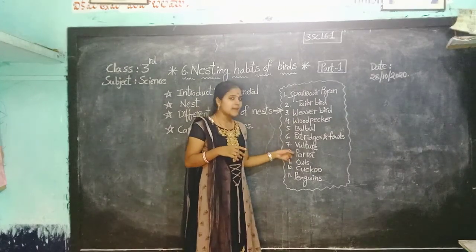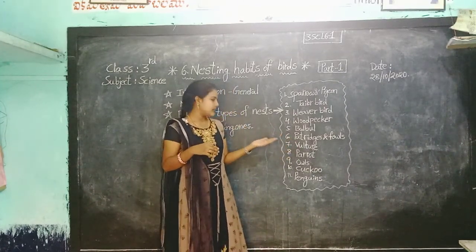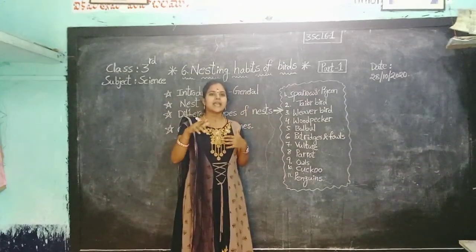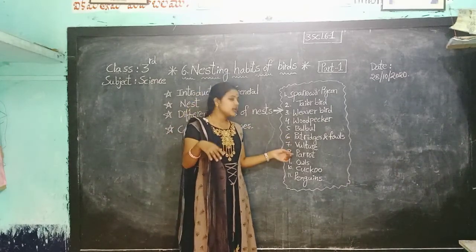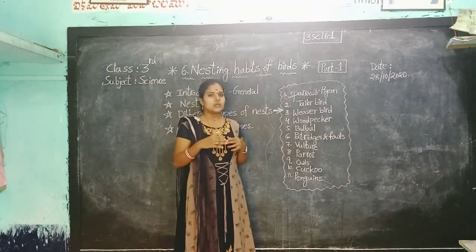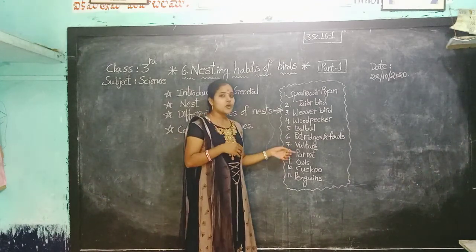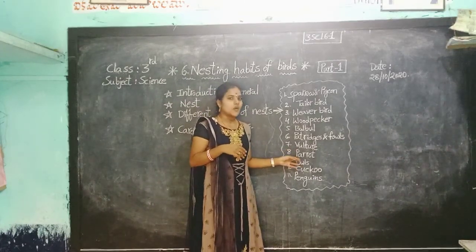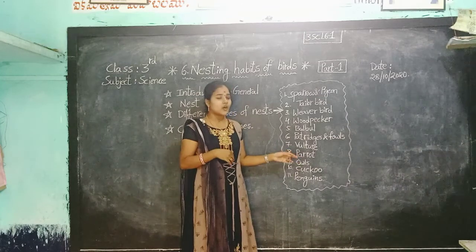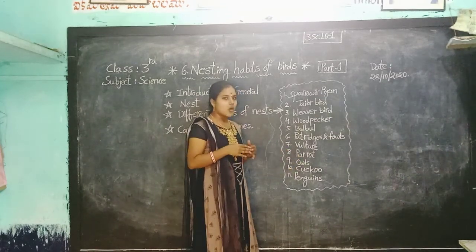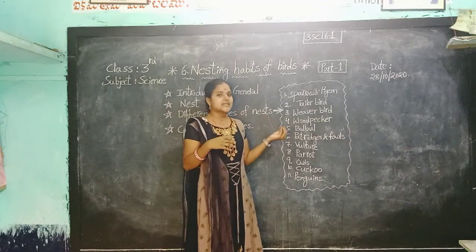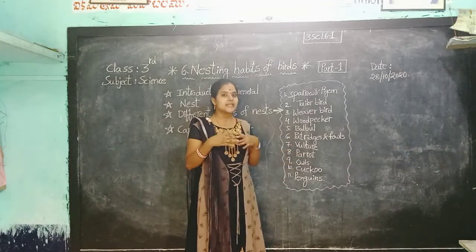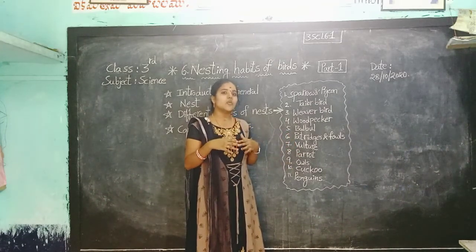Next one, parrot. Parrot makes its nest in the tree holes. Some tree trunks have large holes. Parrot uses those holes as a nest and lives in that hole. Next one, owls. What is the spelling of owl? O-W-L-S. Owls make their nest in the tree trunks or in the old buildings.